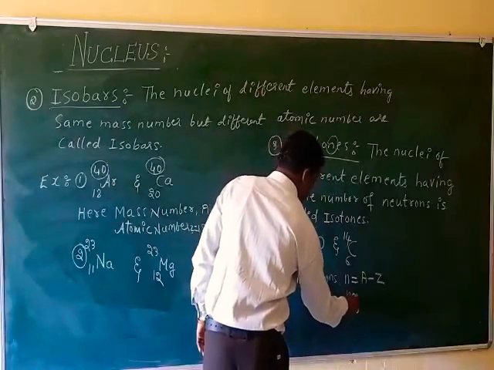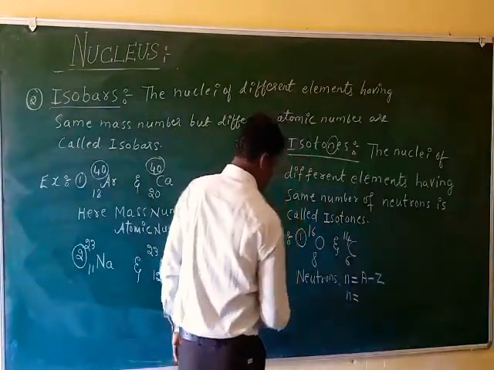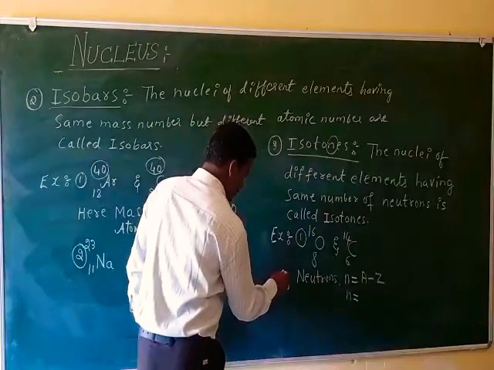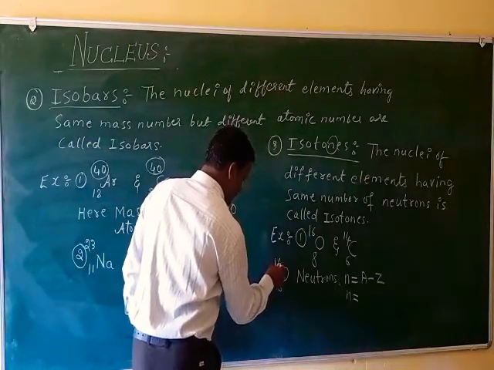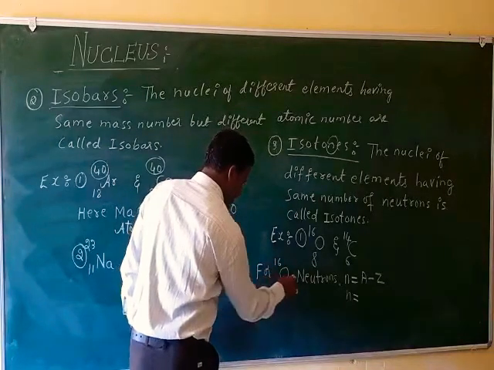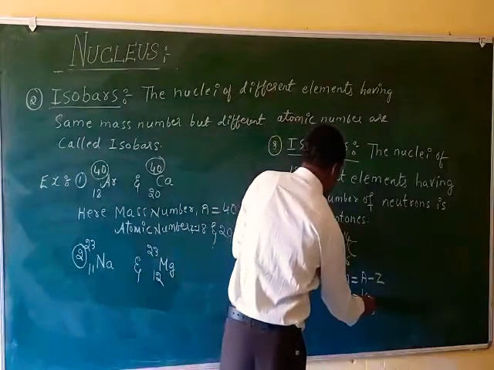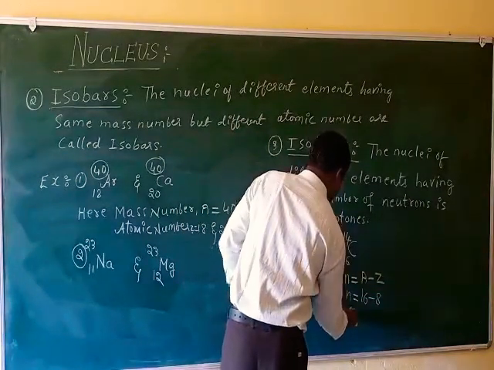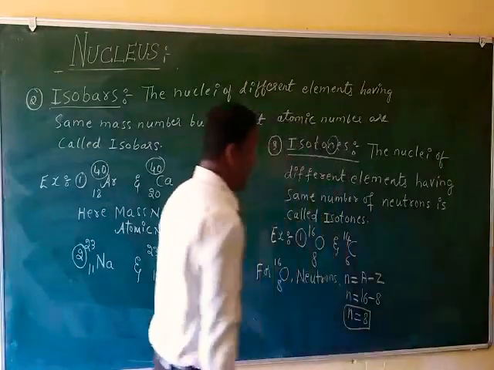For oxygen, n equals A minus Z, which is 16 minus 8, which is 8.